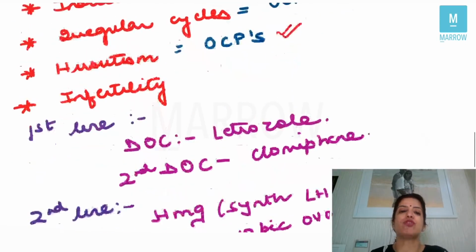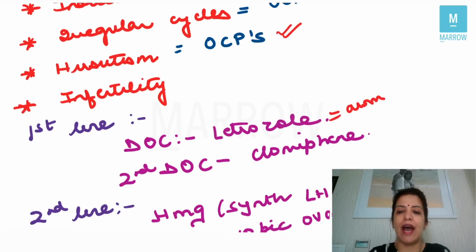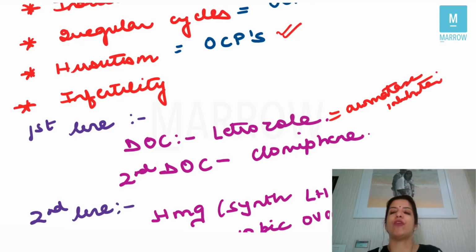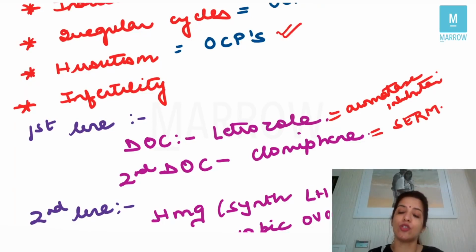Now, if the patient comes with infertility, then the first line treatment, the drug of choice, is letrozole, which is an aromatase inhibitor. So it will prevent the conversion of androgens into estrogens. The second drug of choice is clomiphene citrate, which is a selective estrogen receptor modulator. Please remember here that the drug of choice is not clomiphene citrate. The drug of choice has changed and it has become letrozole. Only if letrozole is not given in the options, then you are going to mark clomiphene citrate.